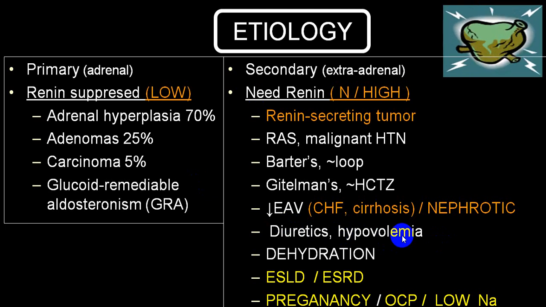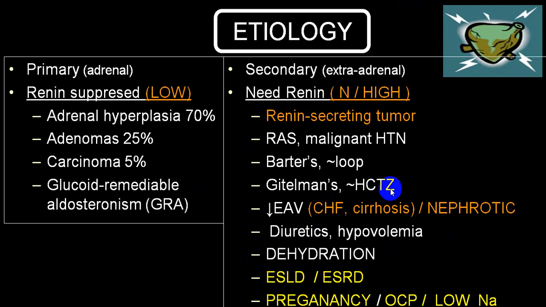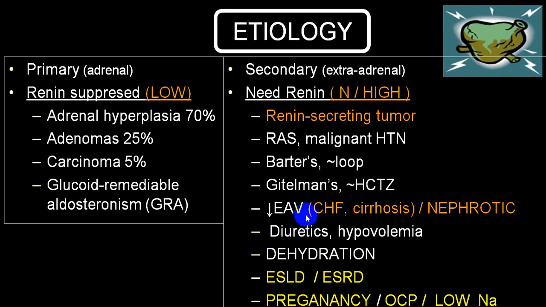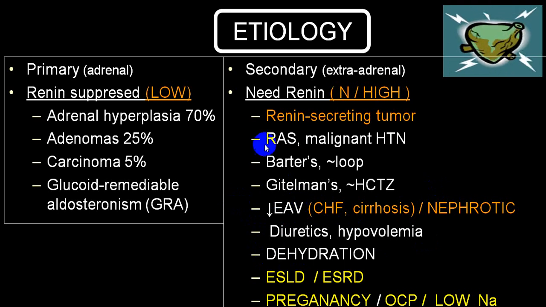Hypovolemia, dehydration. In cirrhosis also the aldosterone level is elevated because the metabolism of aldosterone does not take place, so secondarily there is an elevation of aldosterone level. Dehydration, you will have a decreased blood volume, so that will also elevate your renin production, and through the RAS system there will be elevation of aldosterone.